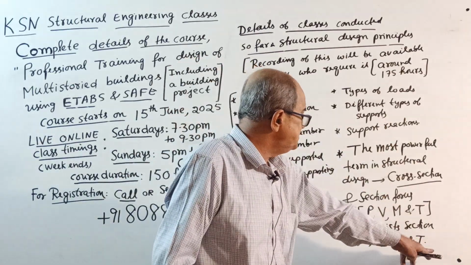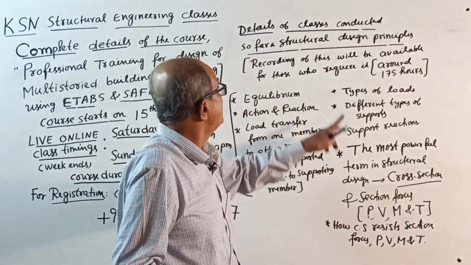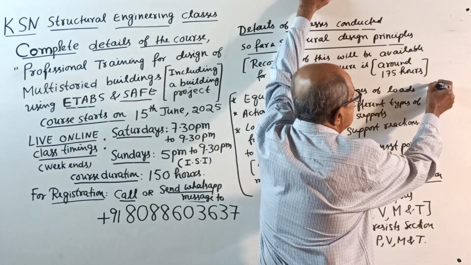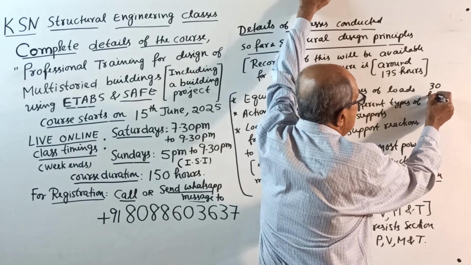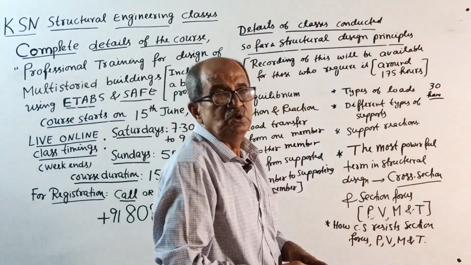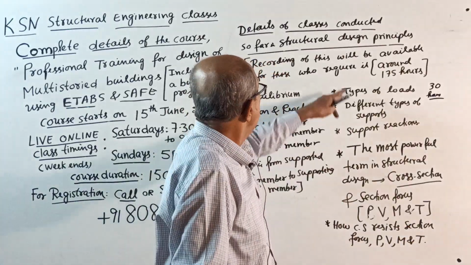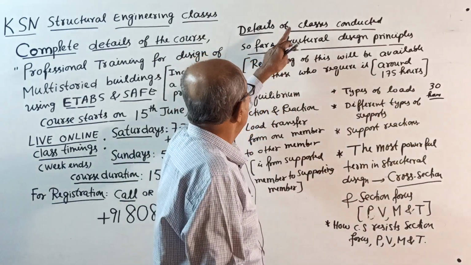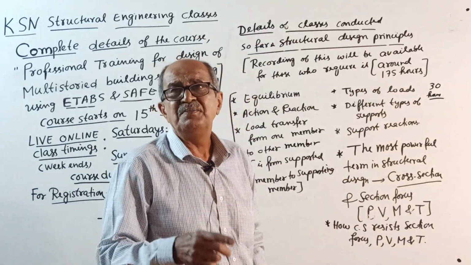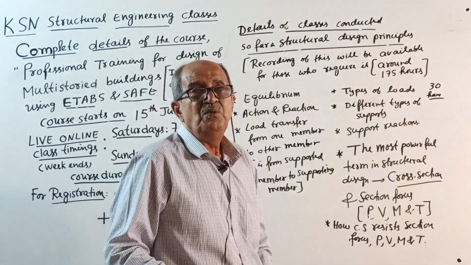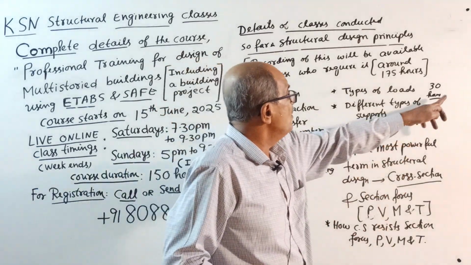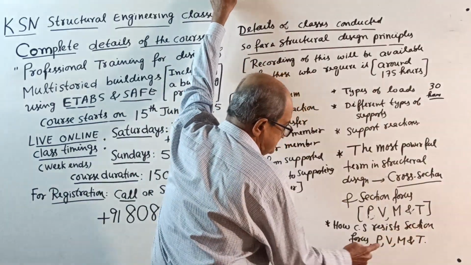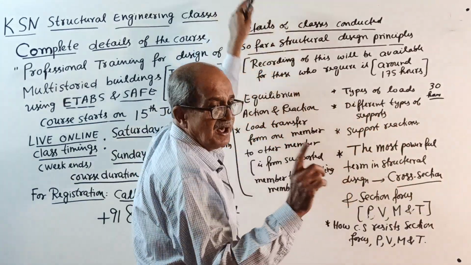To reach here, I might have taken more than around 30 hours in that class. You may not believe it, around 30 hours to reach this stage. Here, I told it in 10 minutes. With very, very important concepts and examples, maybe around 30 hours to reach here. Okay, now I have told how the cross-section resists section forces PVMT. Next part I will write here.